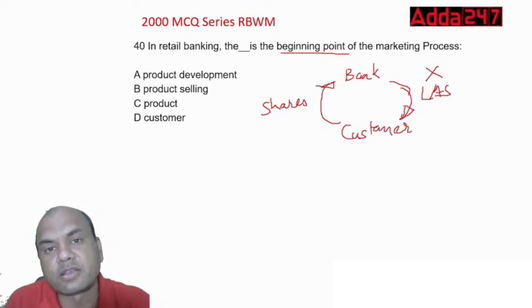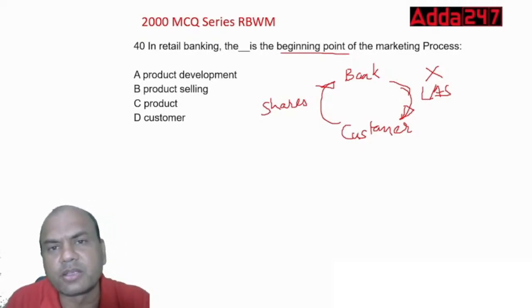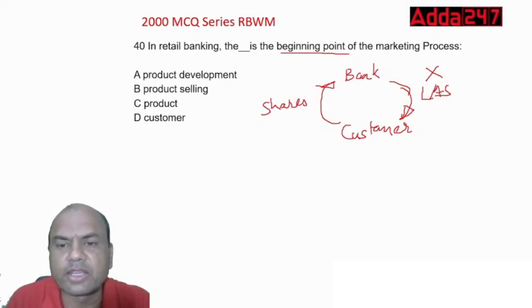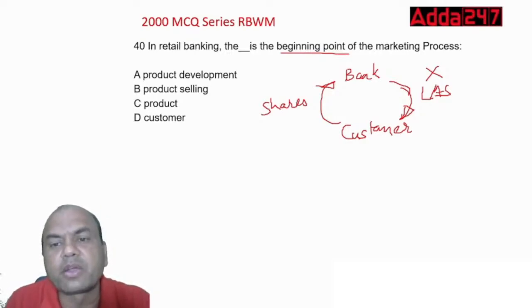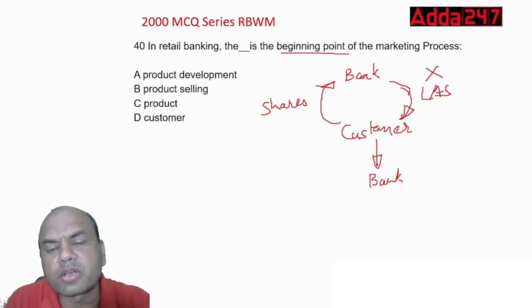You'll come once or twice and say, sir, I require this loan, and I'll say I'm speaking to my head office, but I don't give it. So you'll ultimately run to the next bank, B2. Another bank you'll go to. Why? Because I'm not having that product.